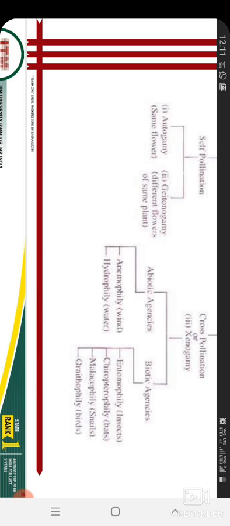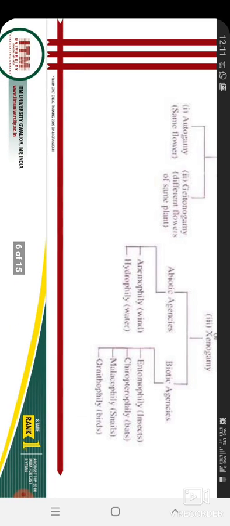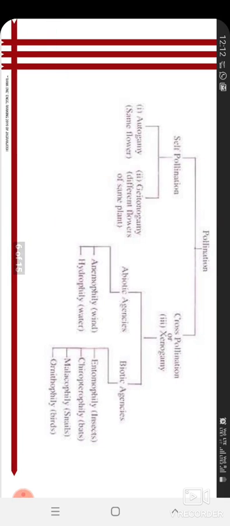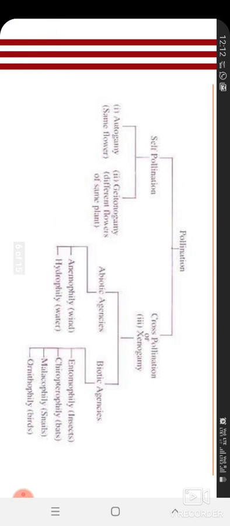Abiotic agents, that is wind and water. If it is through wind then it's called anemophily, and if it is through water then it is called hydrophily. Some biotic agents are also there. If it is through insects then entomophily, if it is through bats then chiropterophily, if it is through snails then malacophily, and if it is through birds then ornithophily. About cross pollination we will study in the next lecture, but today we will study self pollination.